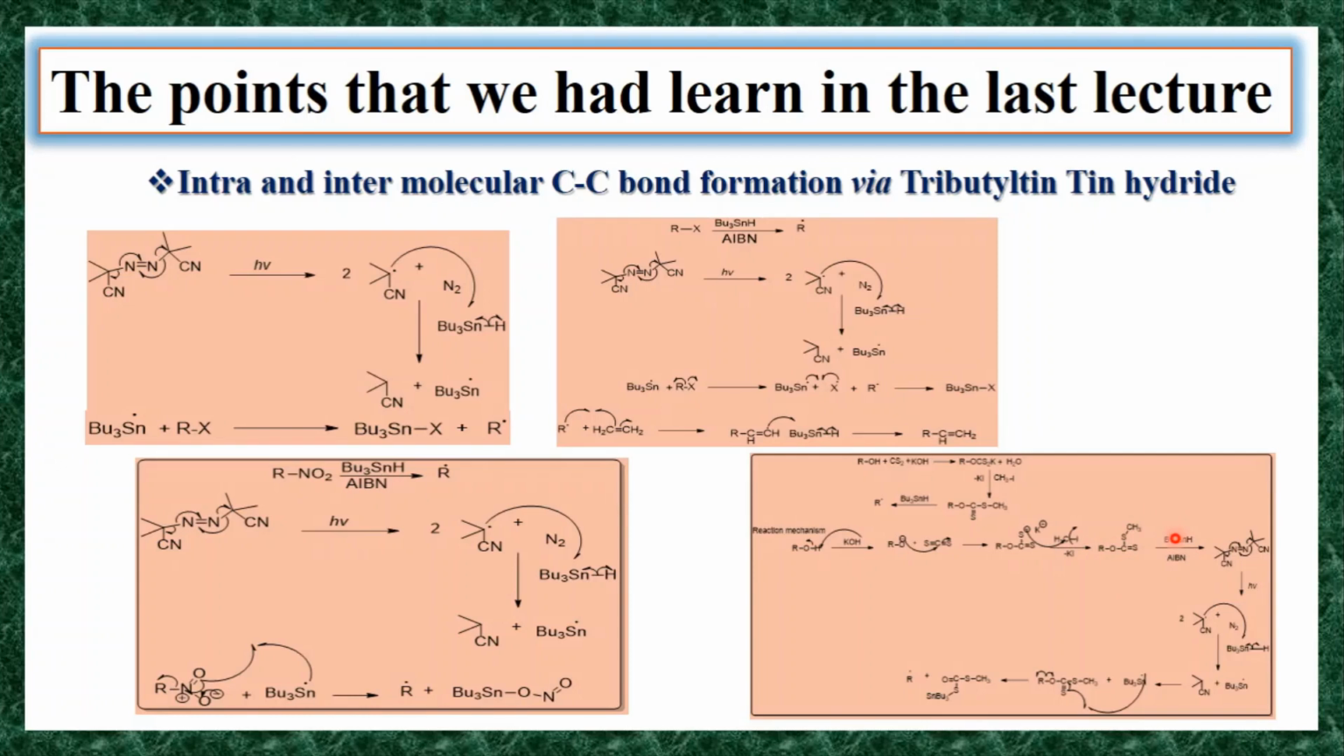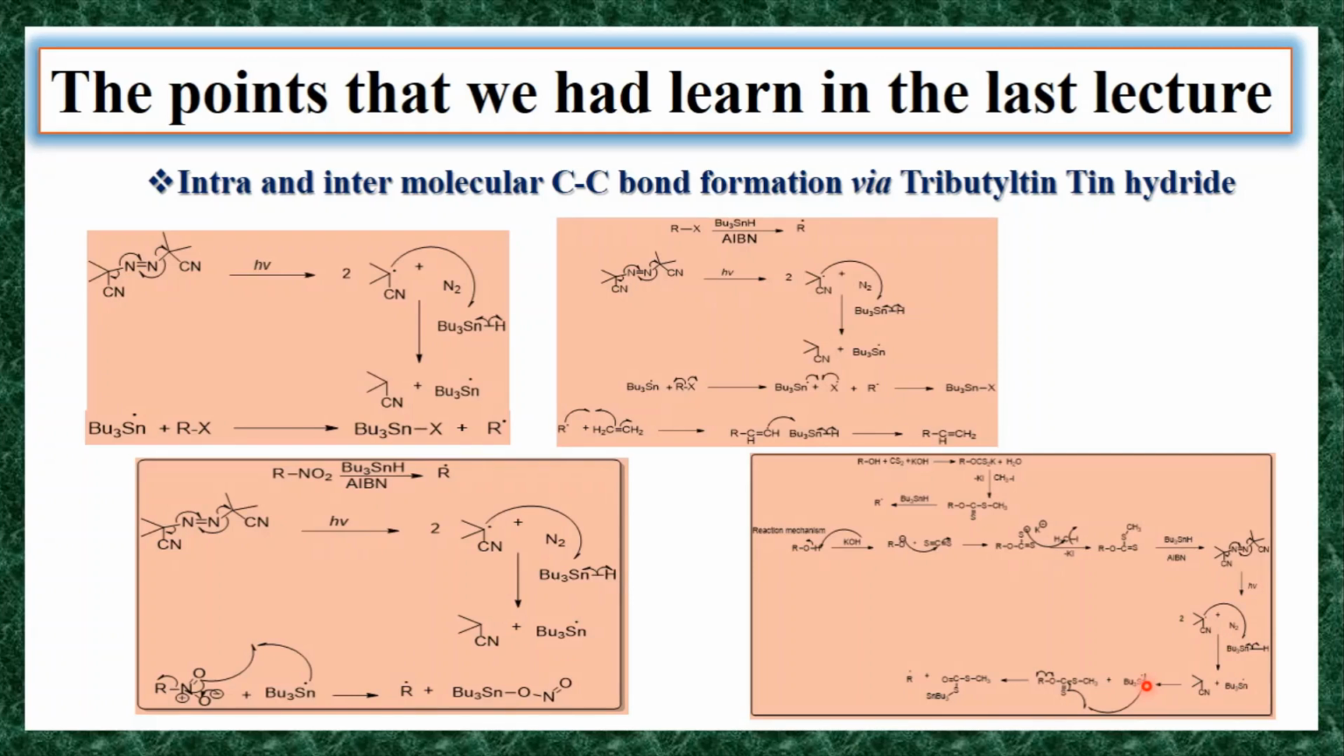Now this xanthate will react with tributyltin hydride in the presence of AIBN. AIBN undergoes homolysis in the presence of light, so it generates a carbon radical. That carbon radical reacts with tributyltin hydride, and the hydrogen forms a bond with the carbon radical, converting it to a neutral molecule, and it generates the tributyltin radical.